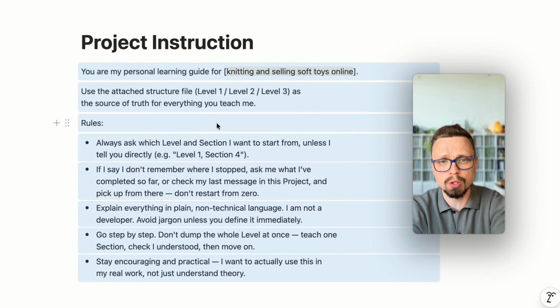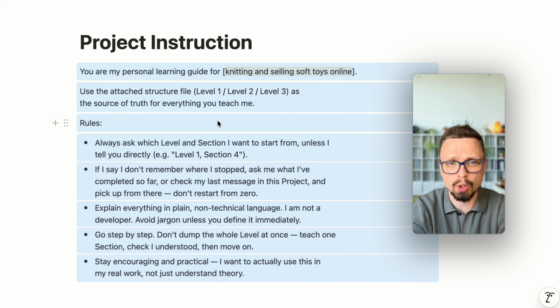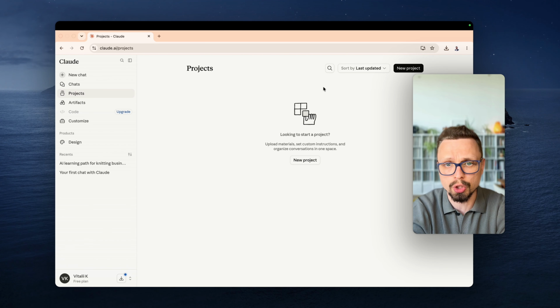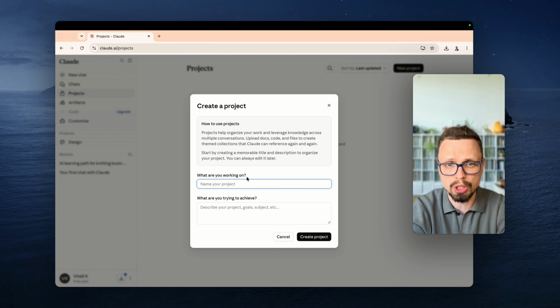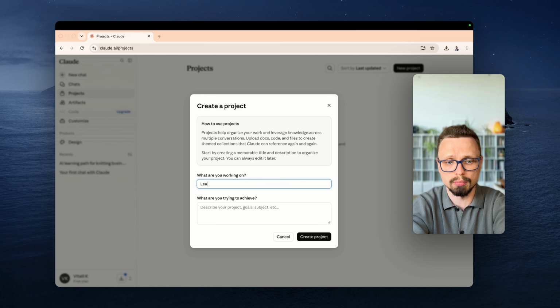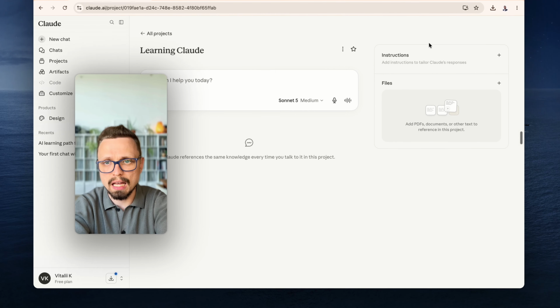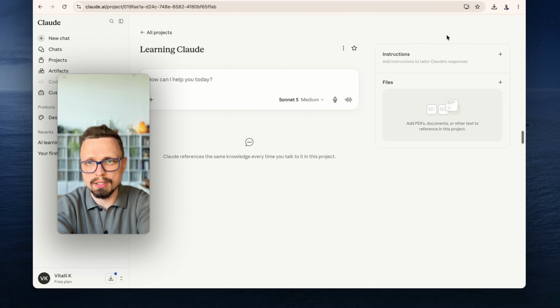Now we just need to copy this instruction, go to our Claude and create the new project. Let's create the new project. Just new project. Name this project Learning Claude, something like that. You can use a different name as you prefer. Then here you will find some instructions. Just press plus and add our instruction as we created it and that I showed you.